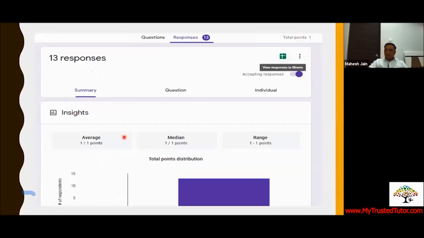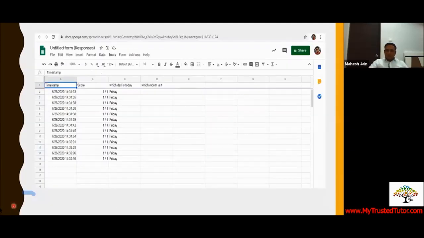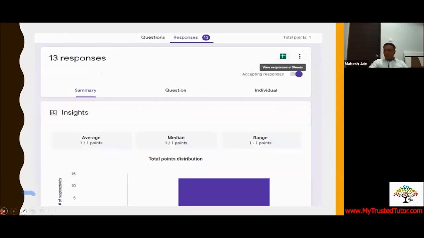One more important thing, here you can see accepting responses, and just above that there's a small cross sign. This is for the Excel sheet. Now this is all the data visible to you. You cannot download it, you can just take a printout of it, but you are not interested in this when you are talking about Google form and want to actually collect the data. So you can just click on this, it says view response sheet.